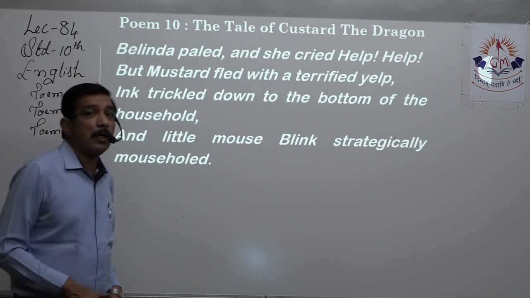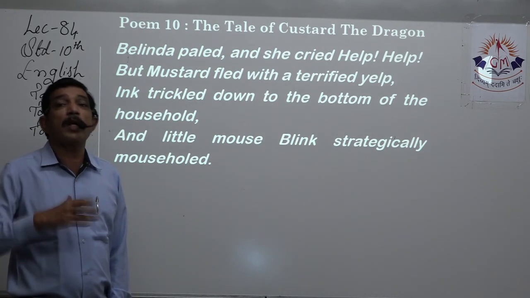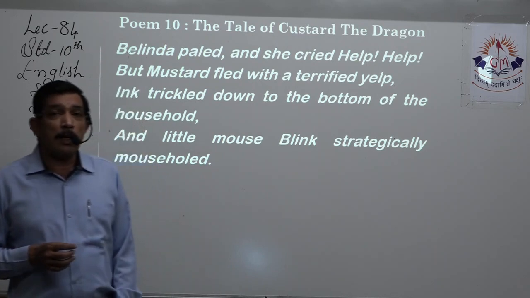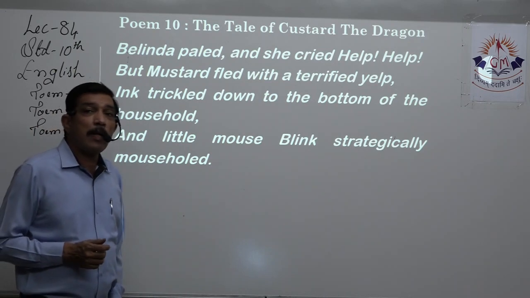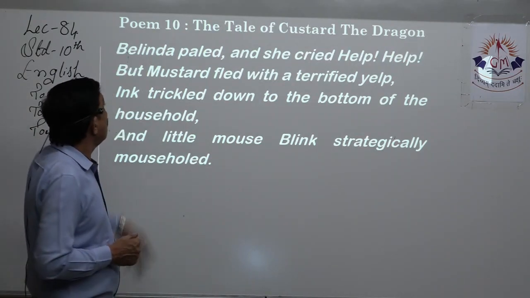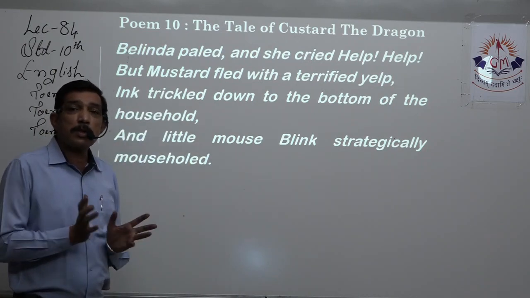Now what happened? All those people who call themselves very, very brave and courageous. Let us start with Belinda. Belinda is pale. That means color gone. And she started crying, "Help, help." Oh, a brave and courageous person doesn't yell out, "Help, help." But Mustard fled with a terrible yelp. Yes, as if it was a puppy.